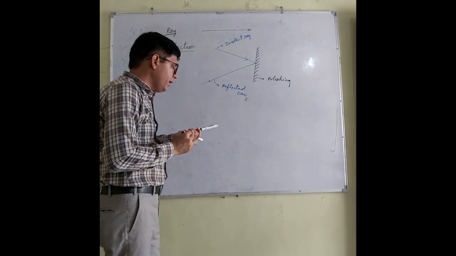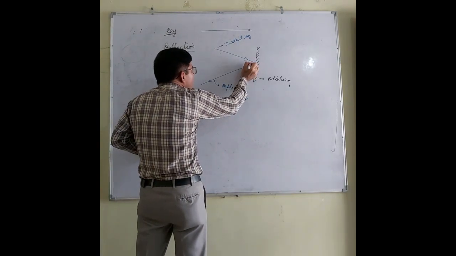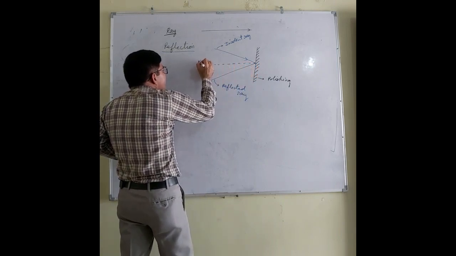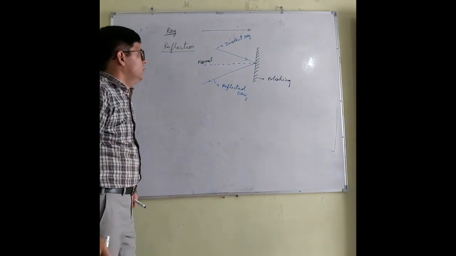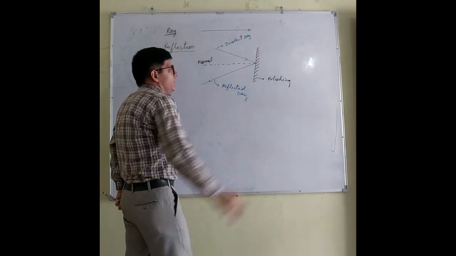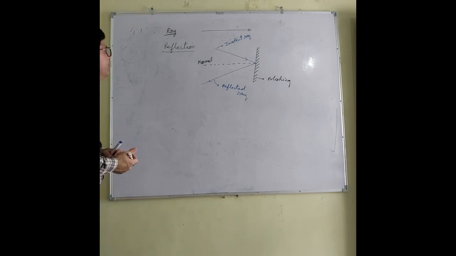If I draw an angle of 90 degrees, this angle is called the normal. So the right angle to this plane mirror is called the normal. Now let me define the term reflection. What does reflection mean?